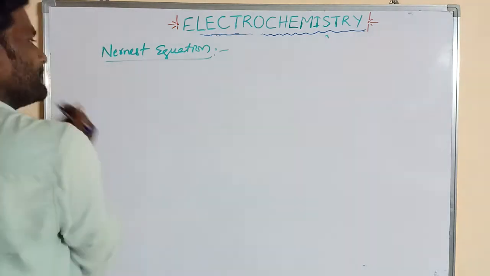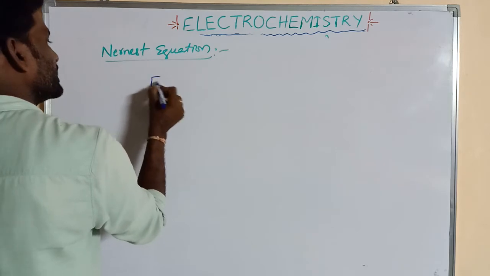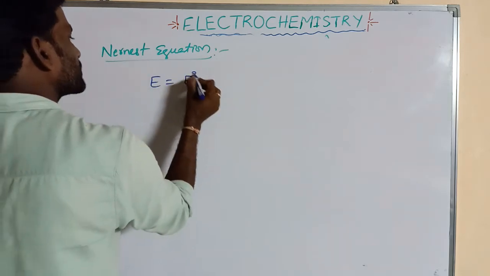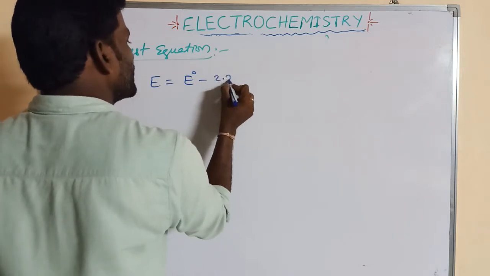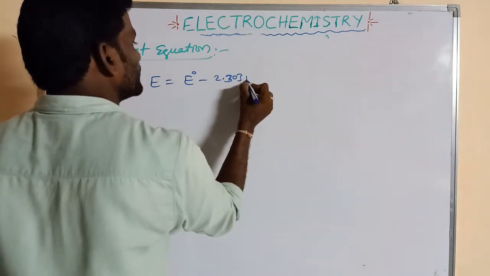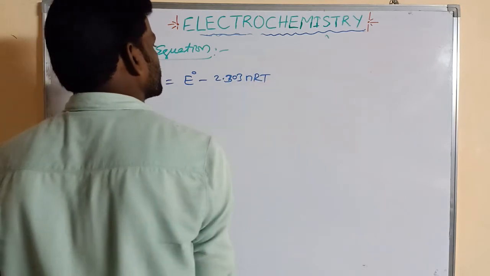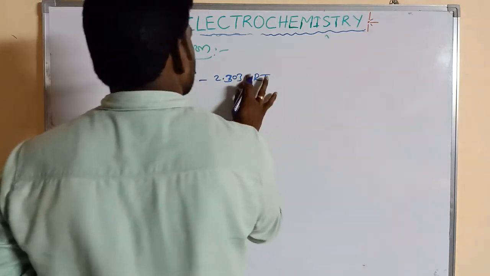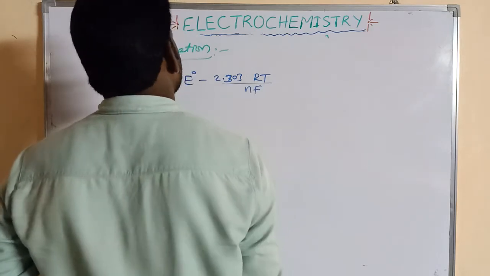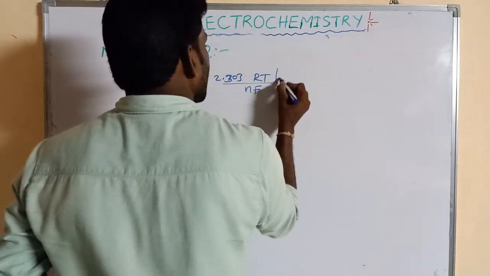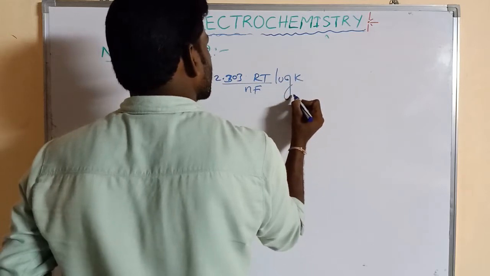Generally the Nernst equation is E equals E naught minus 2.303 RT by nF, log of the equilibrium constant.